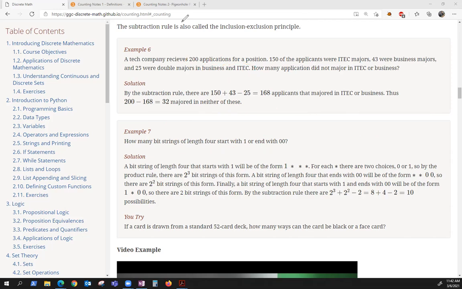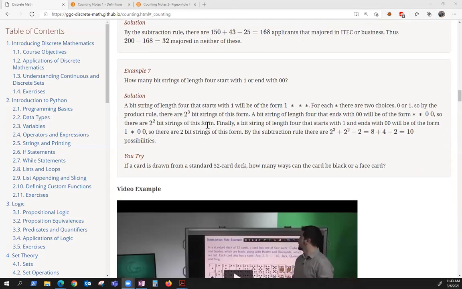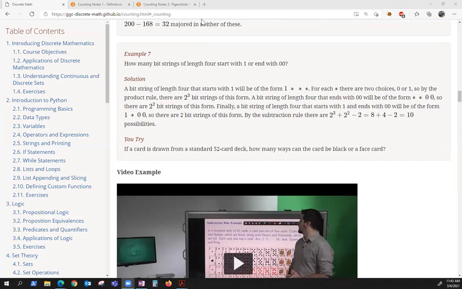This is about bit strings. Now, a bit string is just a string that consists of zeros or ones. So some examples of bit strings would be 0, 0, 0, 0. These are bit strings of length 4. 1, 1, 1, 1, 1, 0, 0, 1, 1, 1, 0, 1. These are all bit strings of length 4. So what we want to count is how many bit strings of length 4 start with 1 or end with 00.